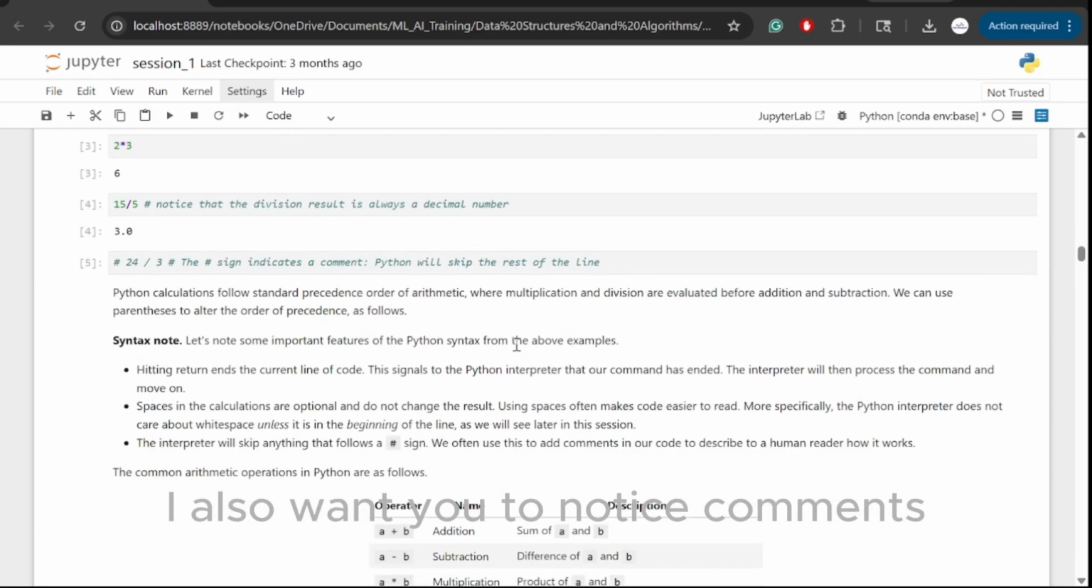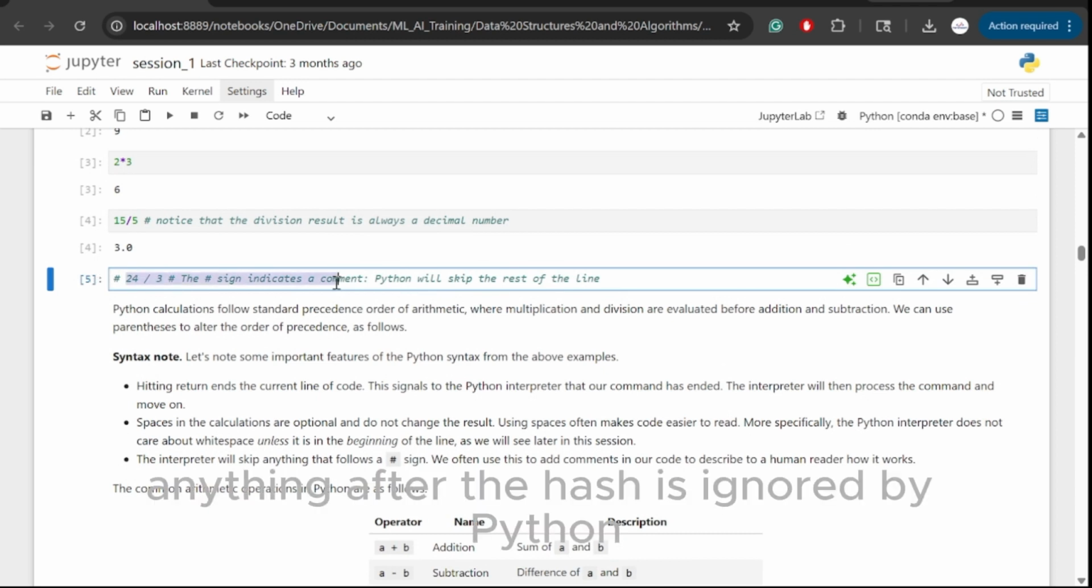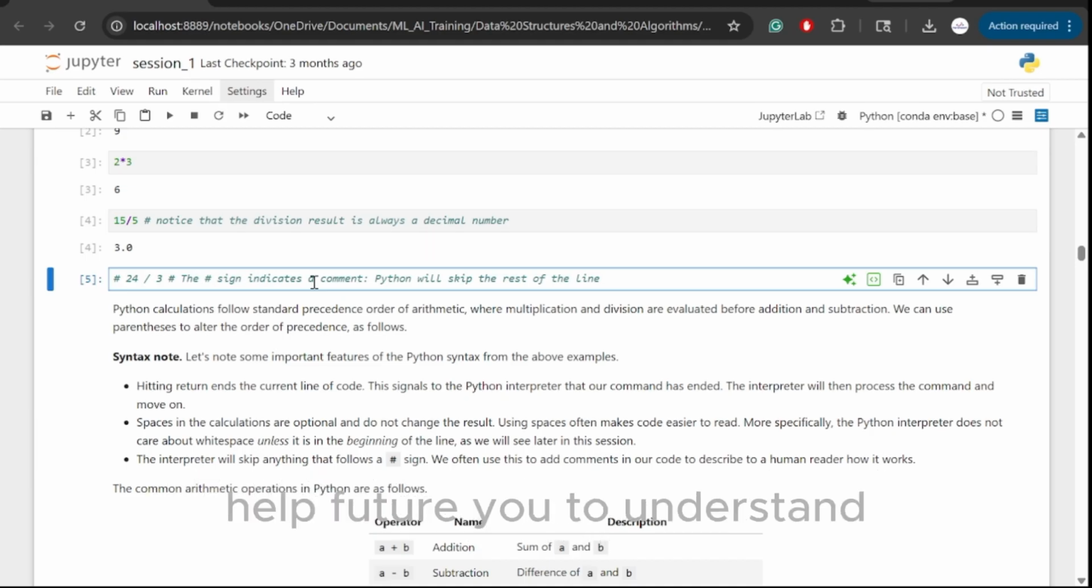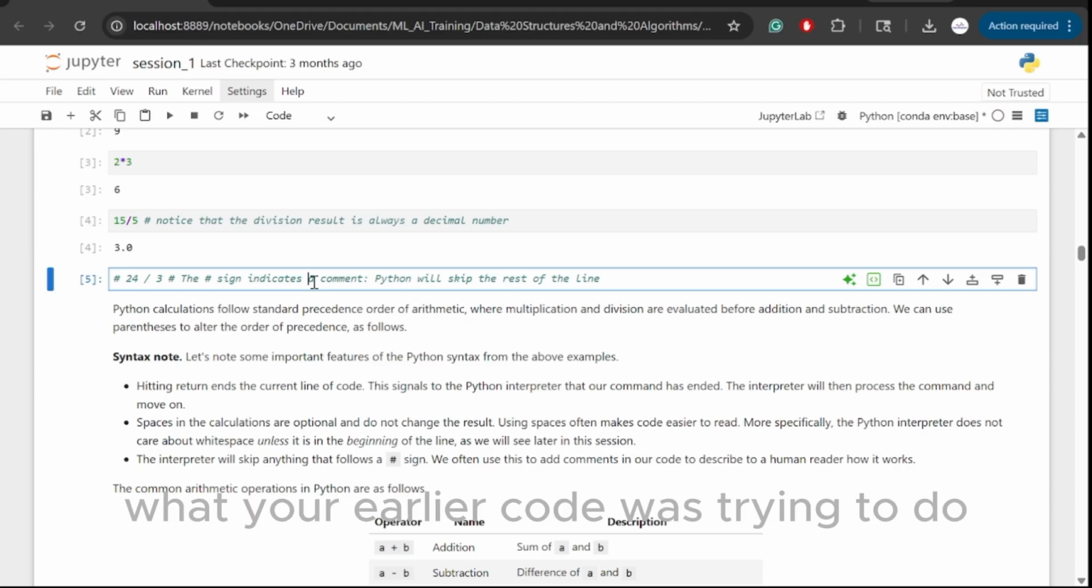I also want you to notice comments. Anything after the hash is ignored by Python. This means comments are written for humans, not for the computer. Good comments help future you to understand what your earlier code was trying to do.